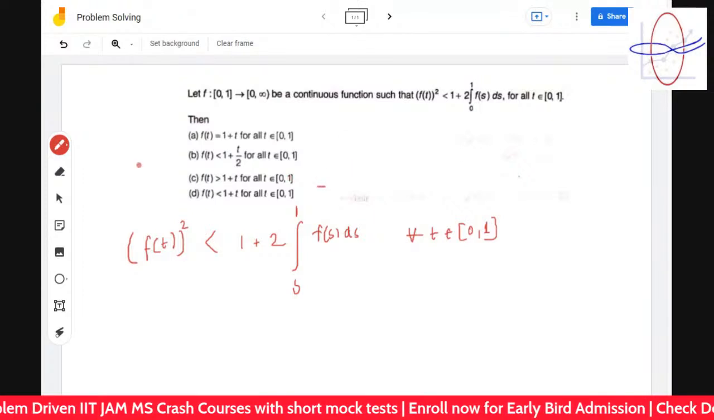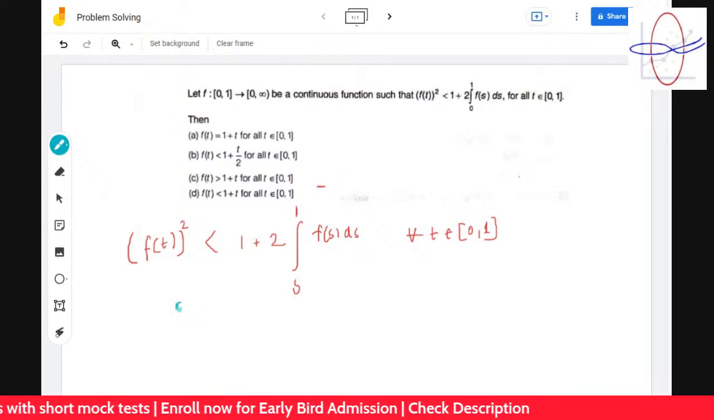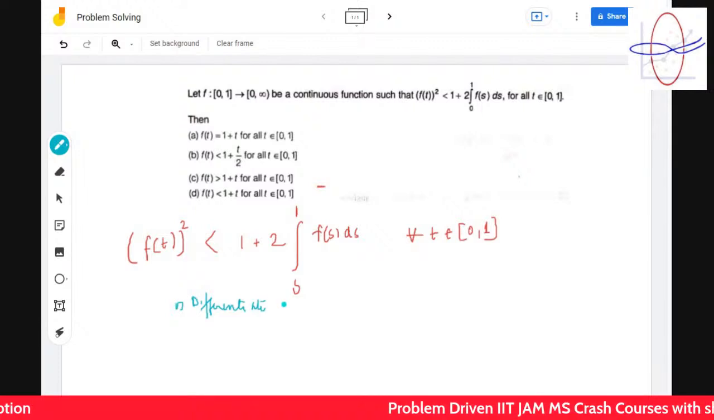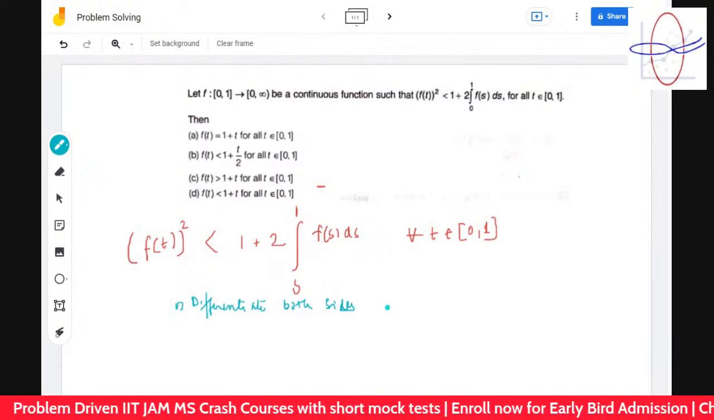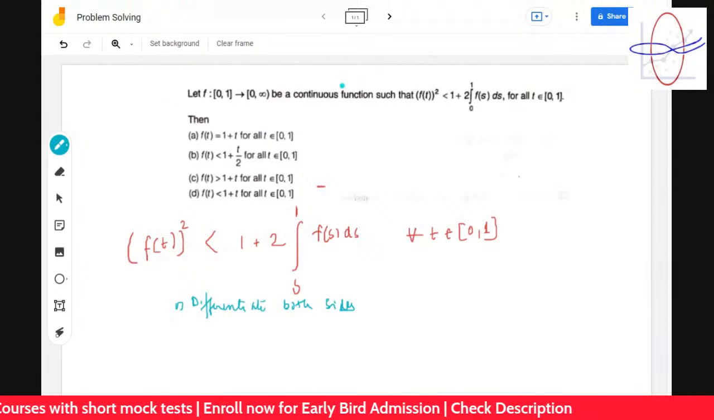Okay, but are you sure? So Suryansh is suggesting to differentiate with respect to t. Why I'm writing this down is because it's a common mistake and misunderstanding people have about this stuff. Differentiate both sides, and this inequality sign will remain the same.